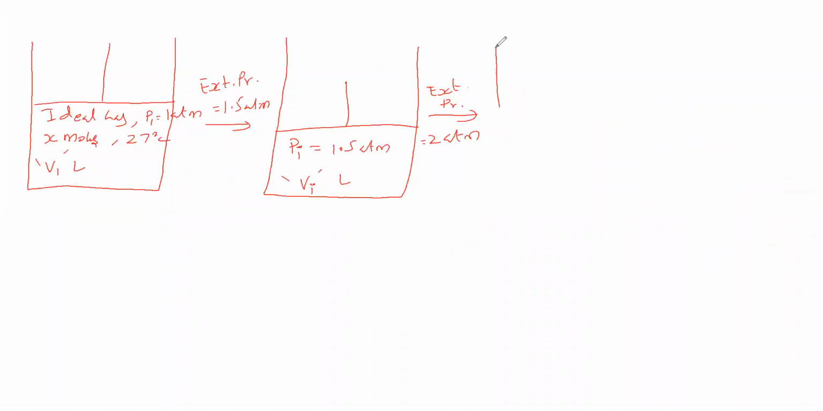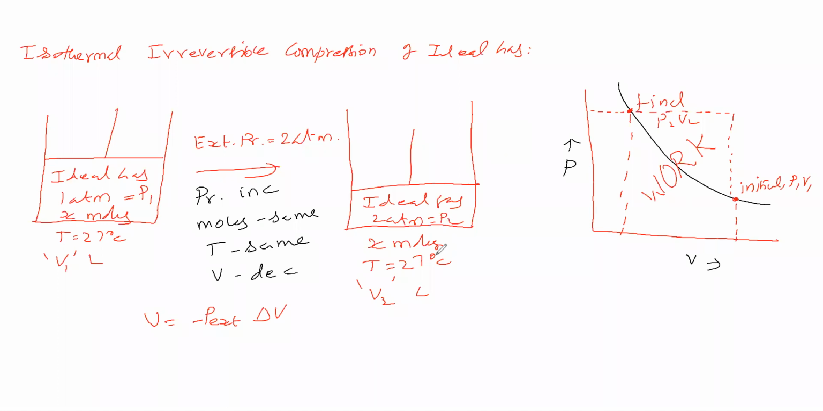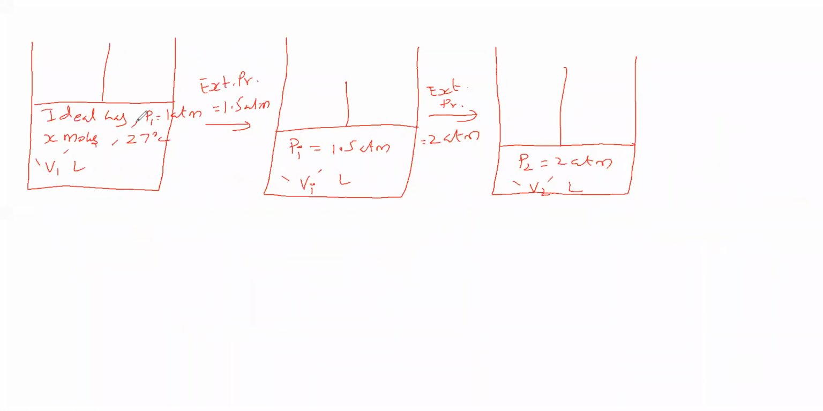Okay, 2 atmosphere we have given. Now we will see the work done. Here compression takes place. Now what is the pressure? The pressure is 2 atmosphere, volume is V2 liter. Here the final state remains the same, and here the initial state remains the same.